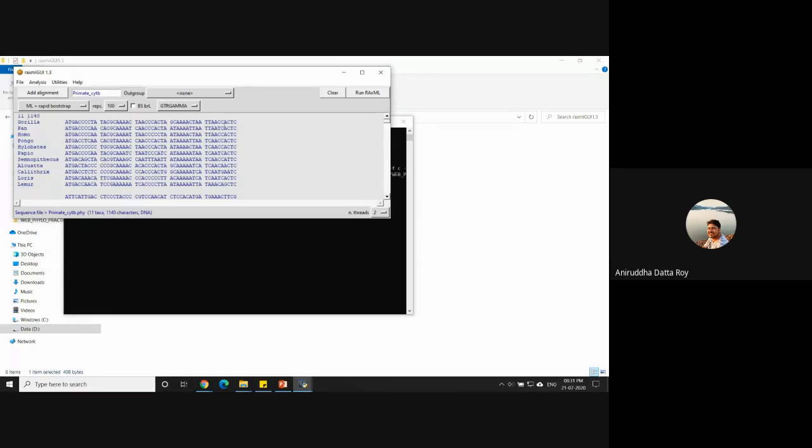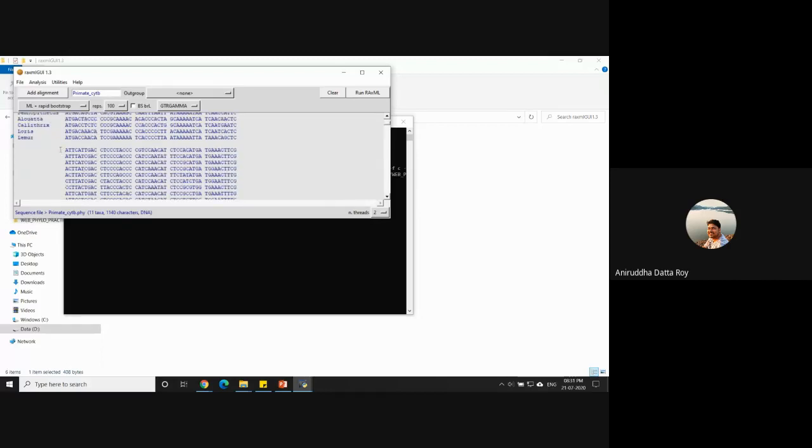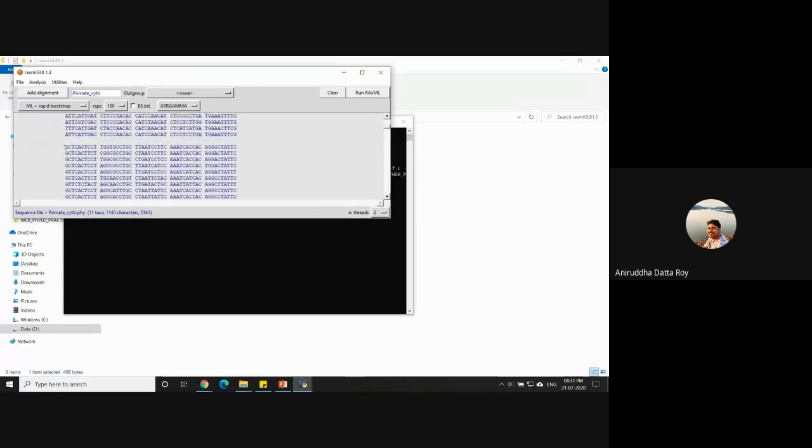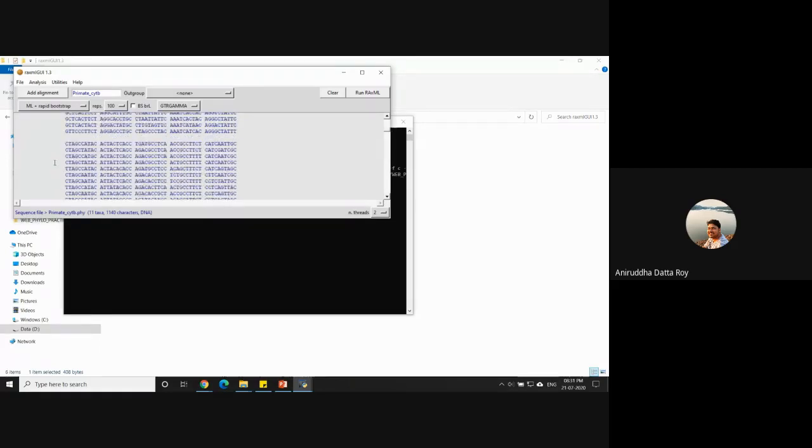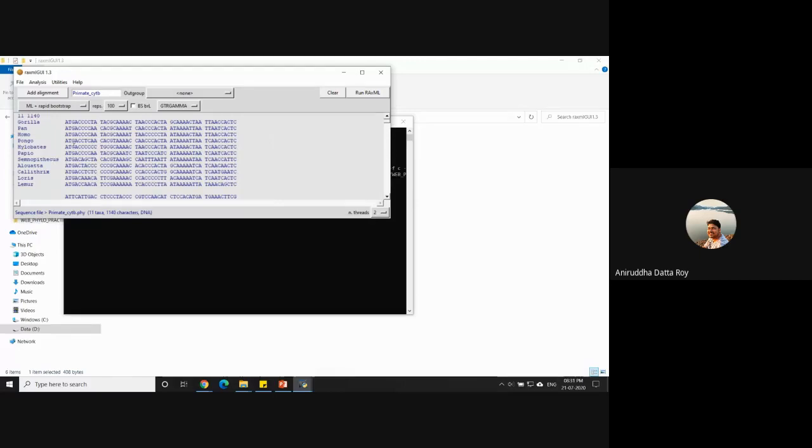So you have 50 characters here, and in the next line you're continuing with the same taxa, which is gorilla. So your first line is again going to be gorilla, and then in the third paragraph, the first line is going to be gorilla, and the fourth paragraph as well. It will continue on until you reach 1140 characters, as opposed to sequential, which would mean that all the characters would be in one line.